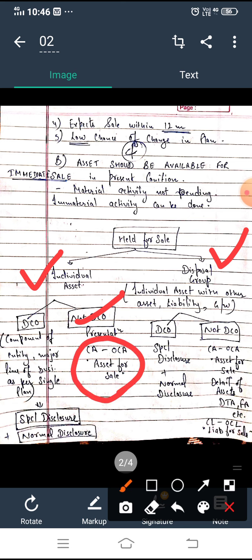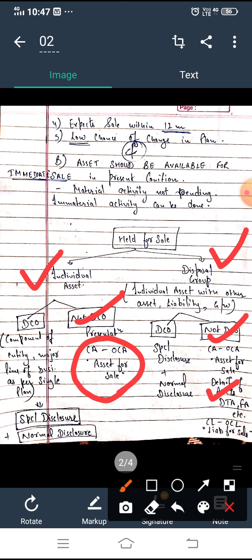If the sale is of a disposal group and it is a non-DCO, we will present it the same way, but we will give details also. There is a group now, there are many assets sold, so we'll give details separately of DTA, it can be a financial asset, etc, etc. So we'll give details. Now let's talk about if the individual asset is a DCO.